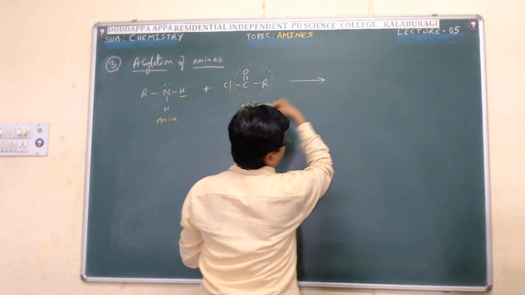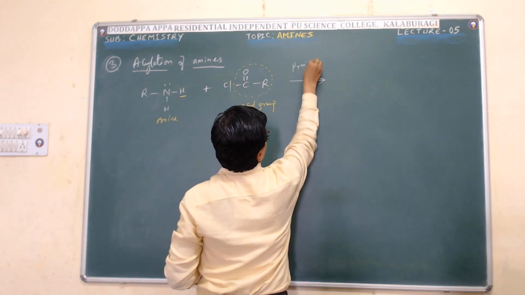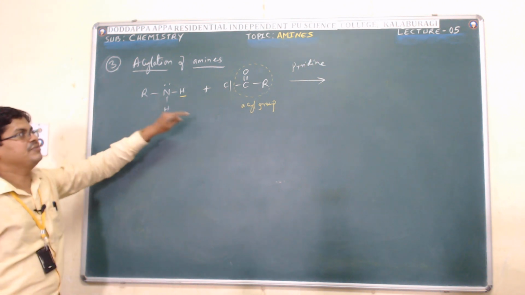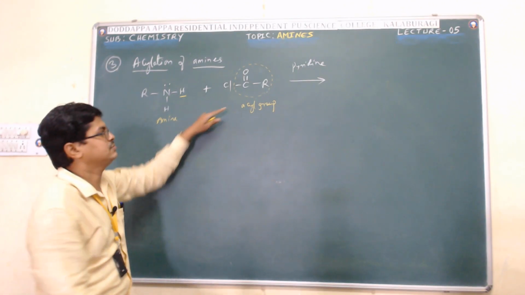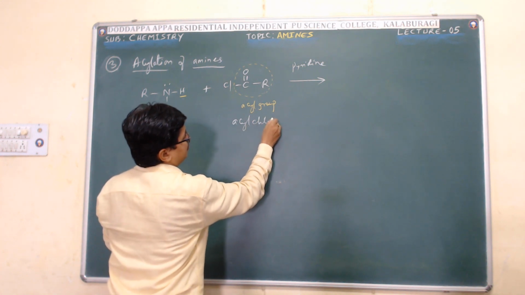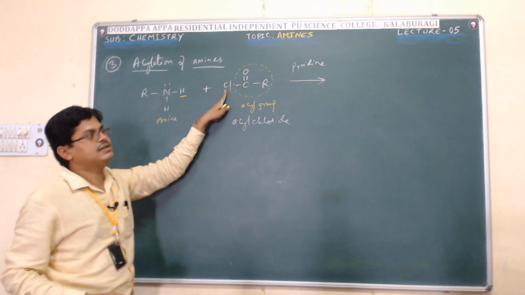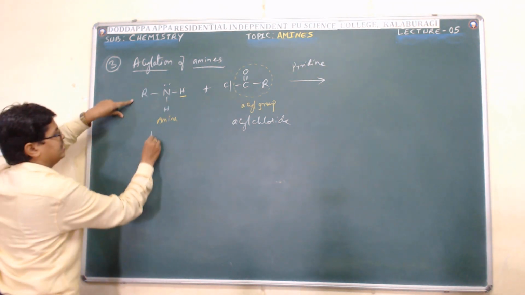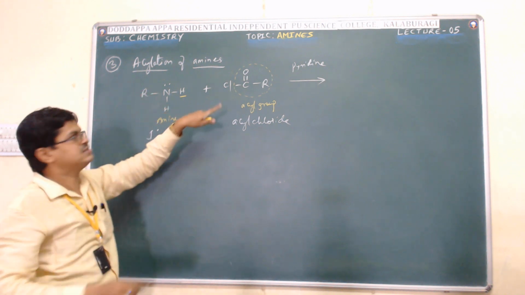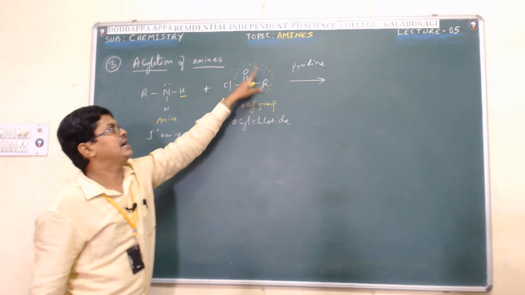Of course, this acylation of amines takes place in the presence of pyridine as a catalyst, when treated with acyl chloride. When acyl chloride is treated with a primary amine, the active hydrogen atom of the amine is replaced by the acyl group.